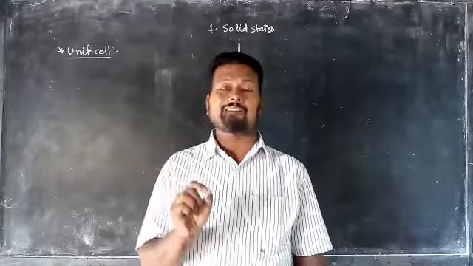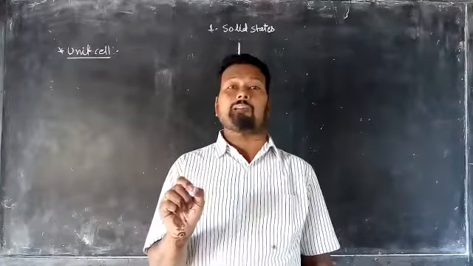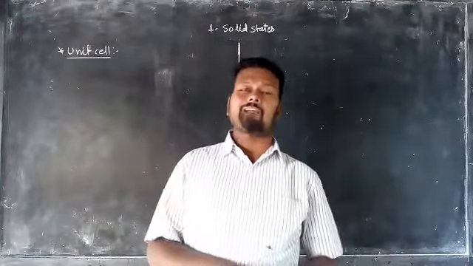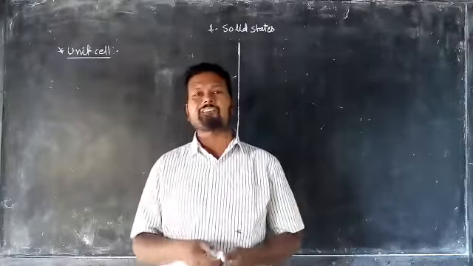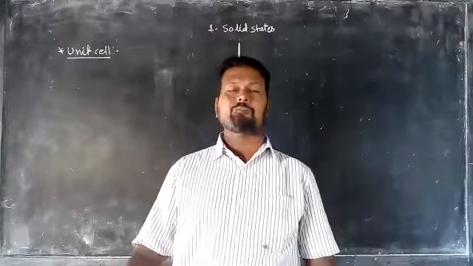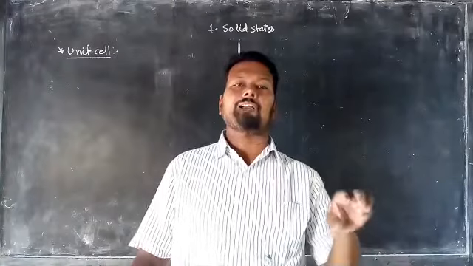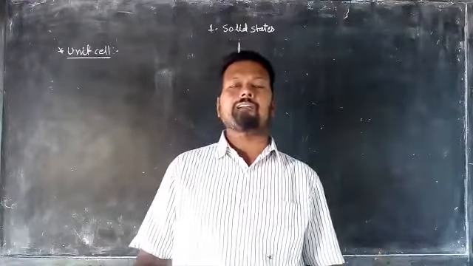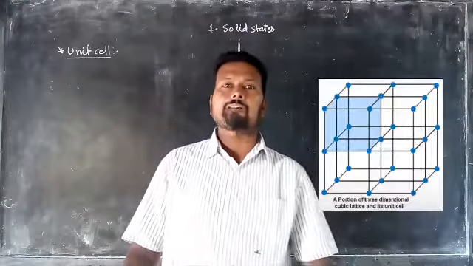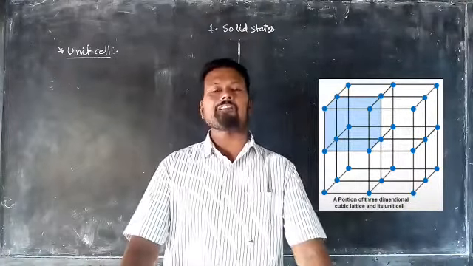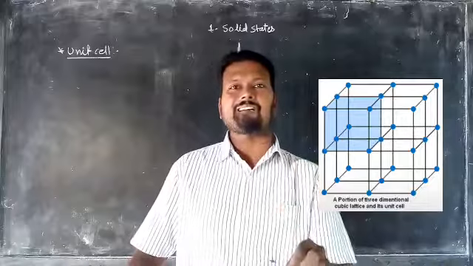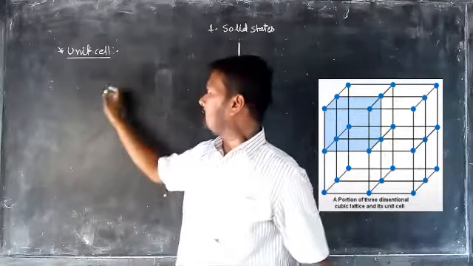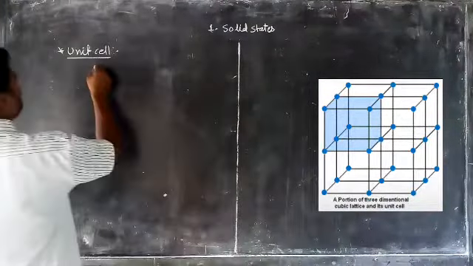Note here, the unit cell is microscopic. Okay, so it has corners, it has faces, it has edges. So all the fundamental characteristics of a crystalline solid crystal are going to be in that unit cell. So the unit cell is defined as